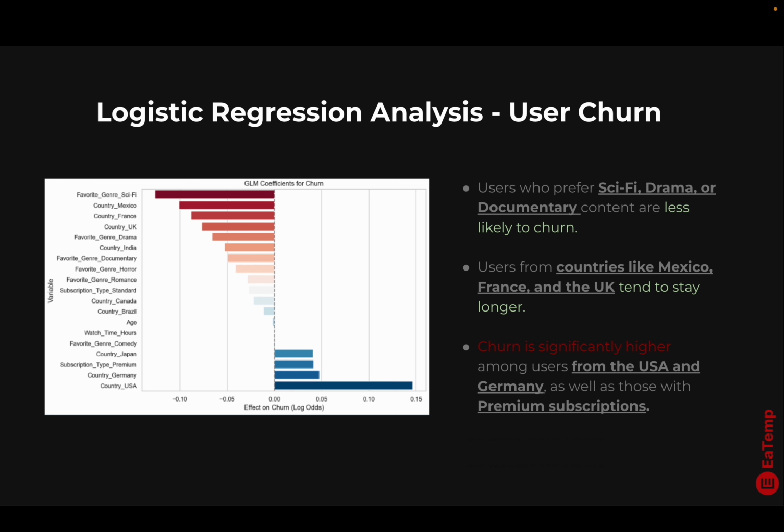So I built a logistic regression model to explore which features matter. Users who prefer science, drama, or documentary are significantly less likely to churn. Meanwhile, churn is higher among premium users and those from the USA and Germany. And users from countries like Mexico, France, and the UK tend to stay longer.